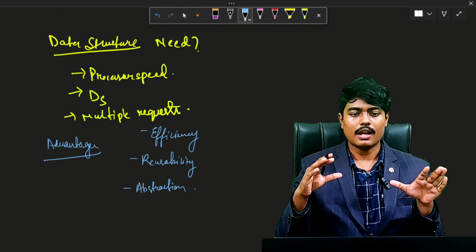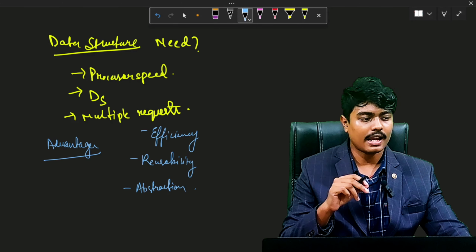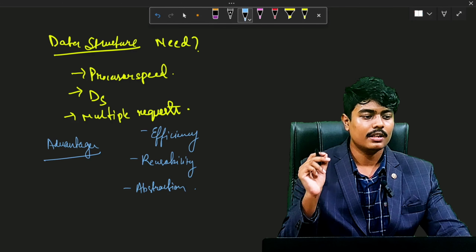And reusability, the data structure provides a reusable factor. That means that multiple client programs can access the data using the data structure. Abstraction is that the data structure specified by the ADT, abstract data type, also provides a level of abstraction. That is, the client cannot see the internal working of the data. It can only see the data which is intended to be visible to the client or the end user of the program.